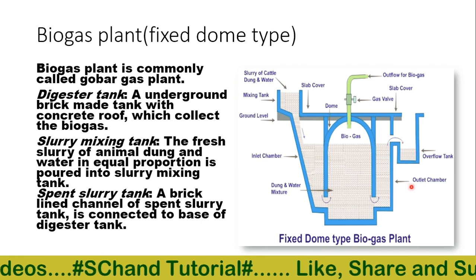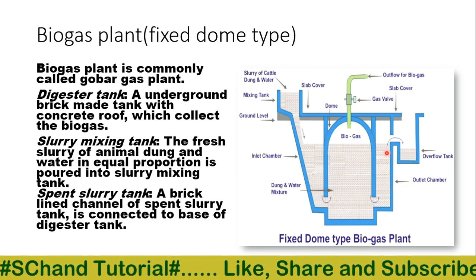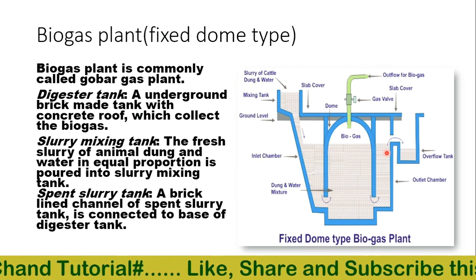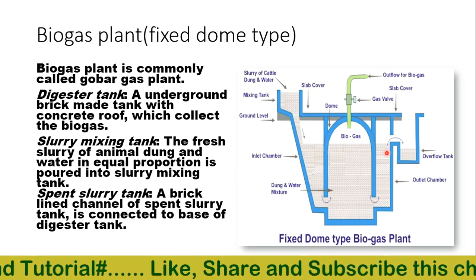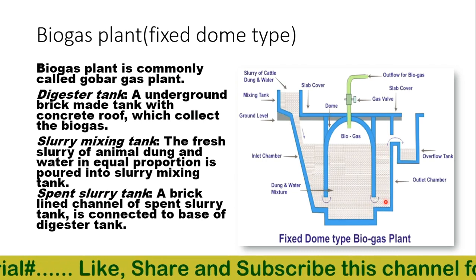This is called the outlet chamber. The base of this is at the lowest point of the dome and the digester, and here is the opening.